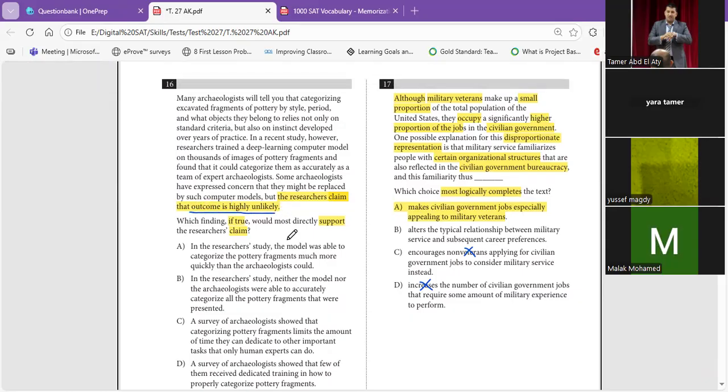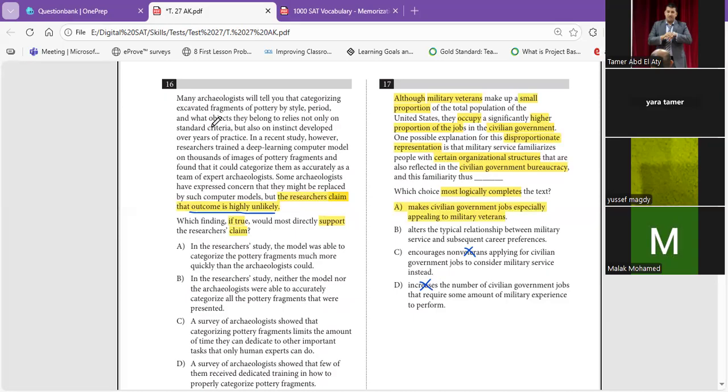So what is the outcome? What is the outcome that is highly unlikely? Now you have to read up the whole thing just to understand, to get evidence that supports the highlighted part.